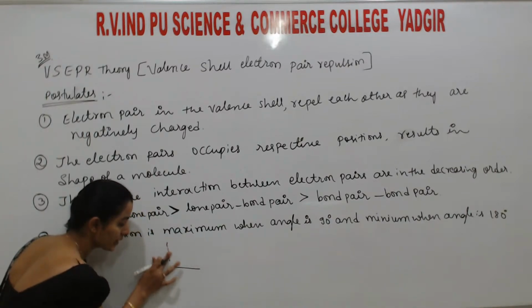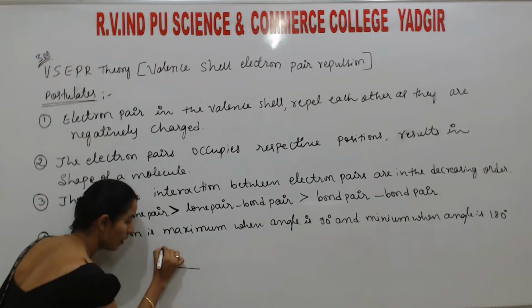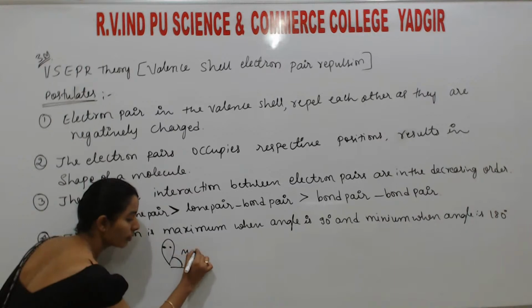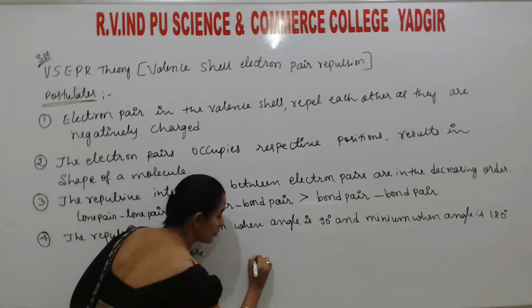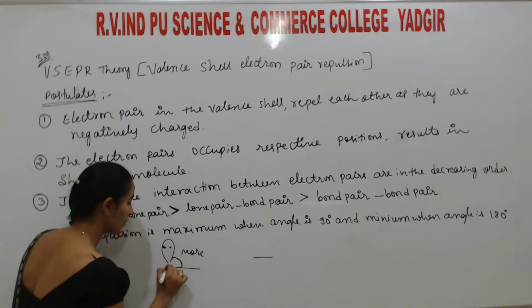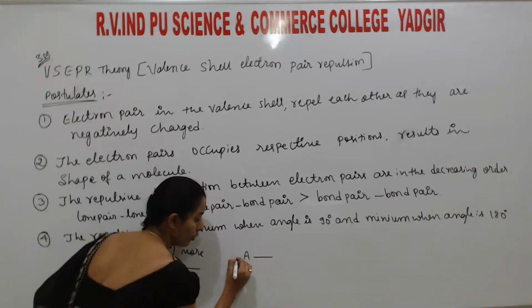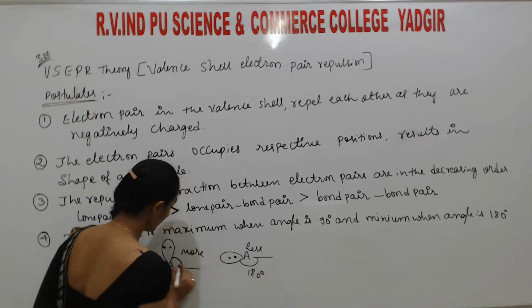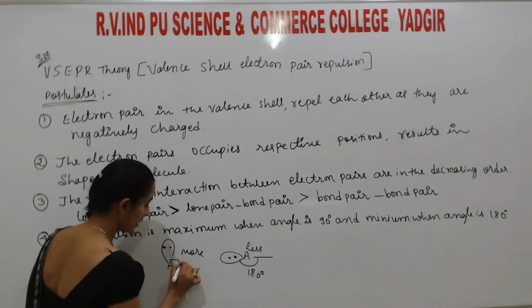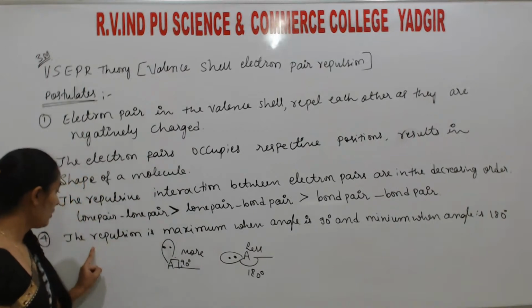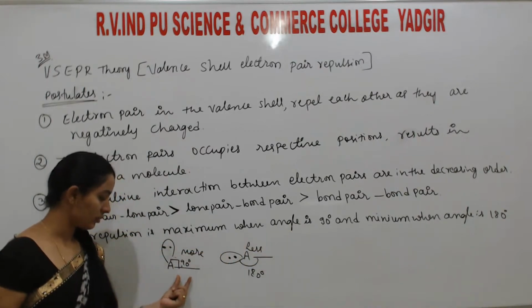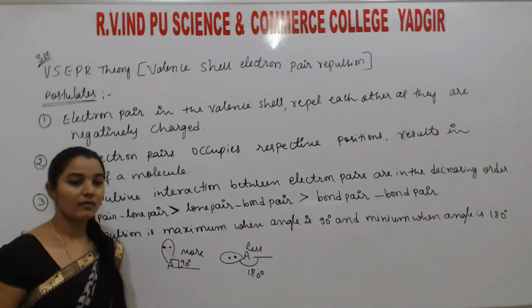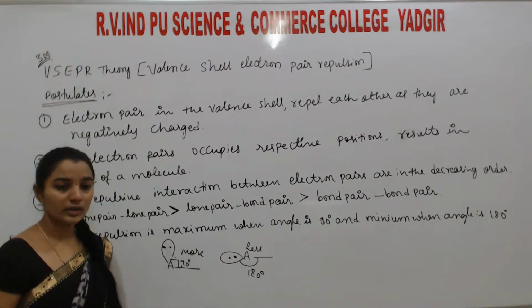If the bond pairs are here and lone pairs are here, then the repulsion is more. Taking the central atom as A, if bond pairs are here and lone pairs are there, the repulsion is less because here the angle is 180 degrees, while here the angle is exactly 90 degrees. So the repulsion is maximum where the angle is 90 degrees and minimum where the angle is 180 degrees.